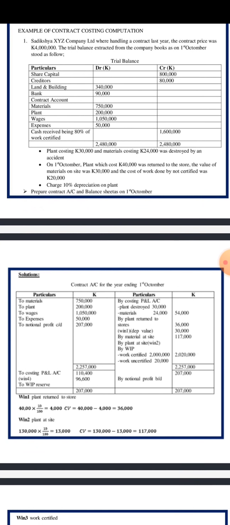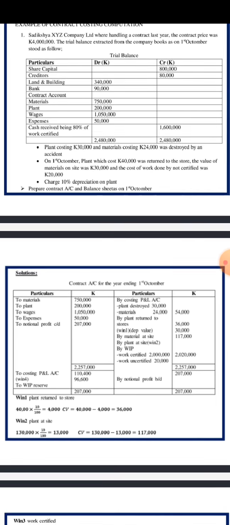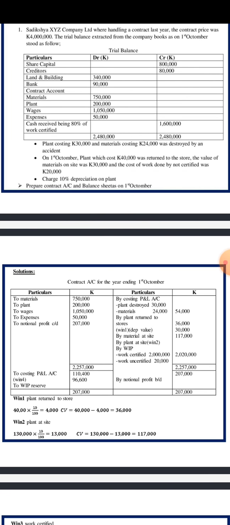So directly, if we go to the question, we see the table there of a worked on question. So on the debit side and the credit side, we start with the debit side there. Looking at the format of the contract account, we all know, if you have it beside you, we know the things that we need to put on the debit side there. So like I've listed there, to materials as the first thing. Here there are no workings on this, we just have to get the exact value which has been given here in the trial balance as 750,000.